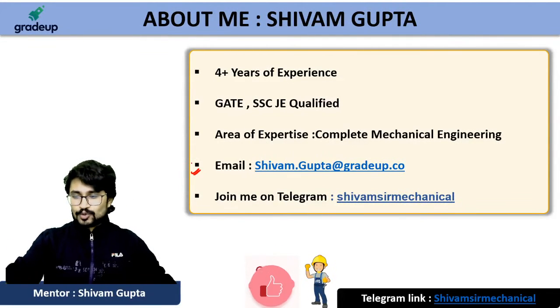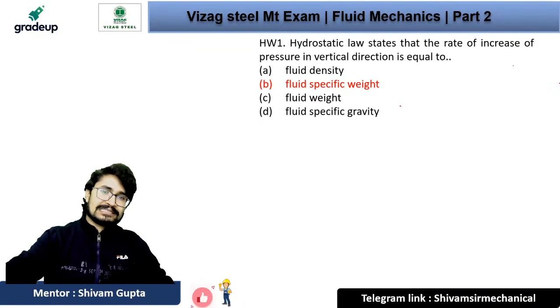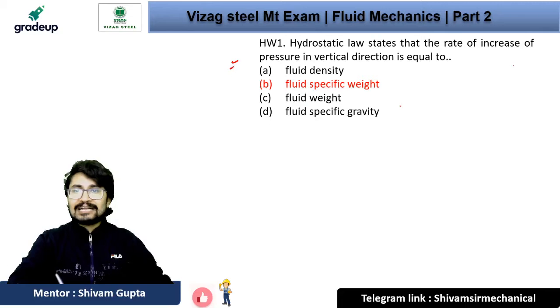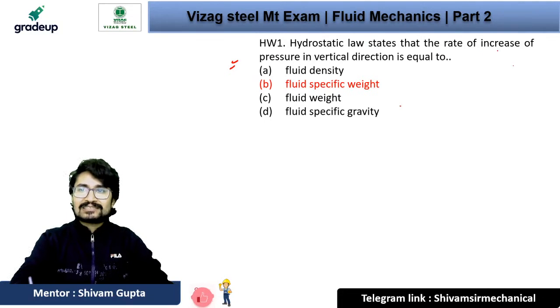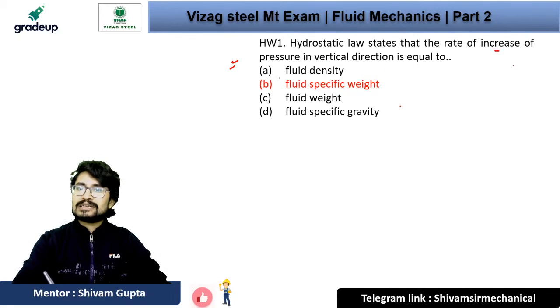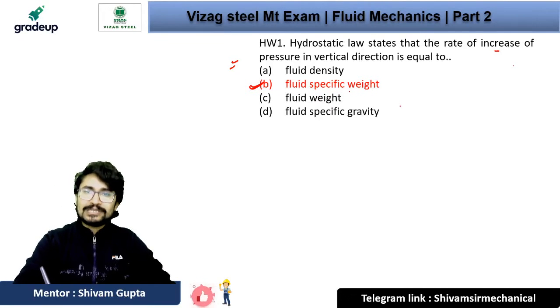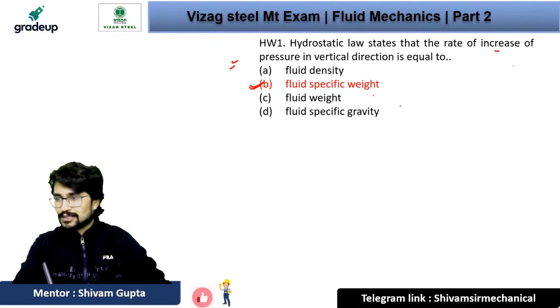Okay, so let's go with the homework questions. And here we have the homework question. Yesterday I asked that hydrostatic law states that the rate of increase of pressure in a vertical direction is equal to the specific weight of the fluid, right? Fluid specific weight. So option B is absolutely correct.